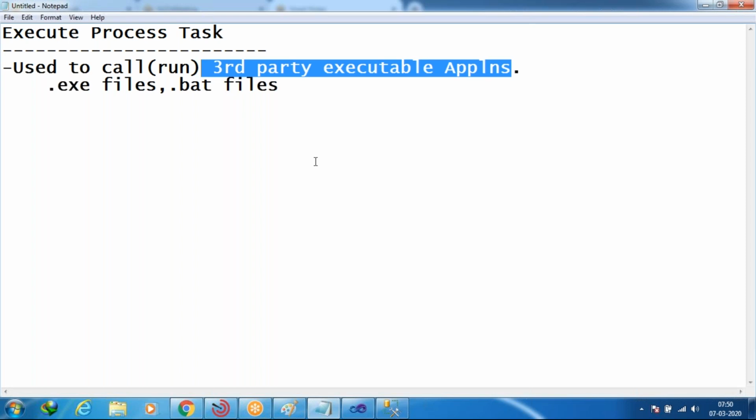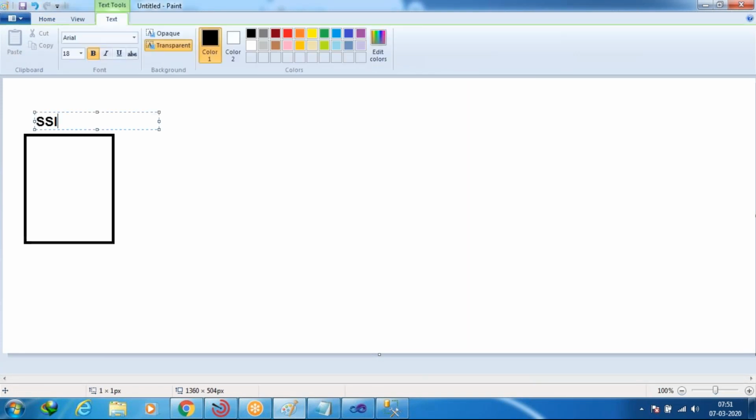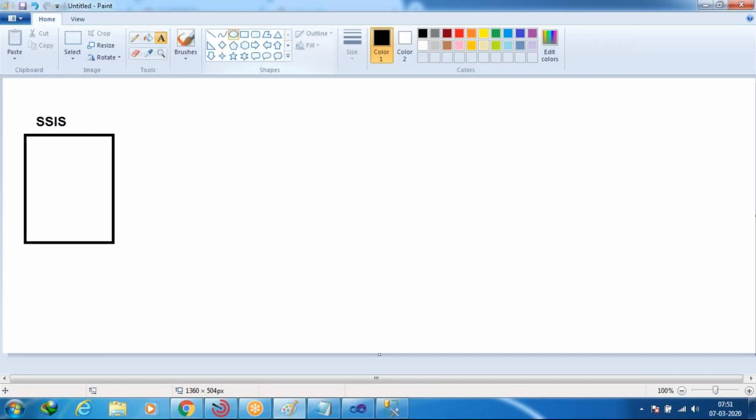If you take third party for Java, it means the applications which are outside of Java technology. Likewise, here I'm talking about third party executable applications for SSIS. The applications which do not belong to SSIS, we can call third party applications. Getting what I'm saying? Here this is SSIS. In this SSIS, if I want to call any Java application, here there is a Java application.